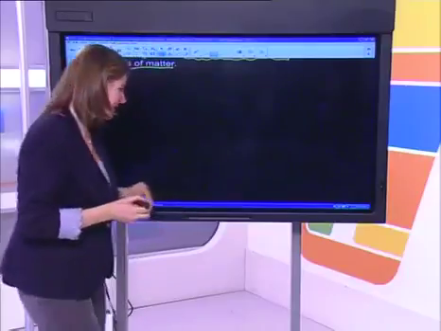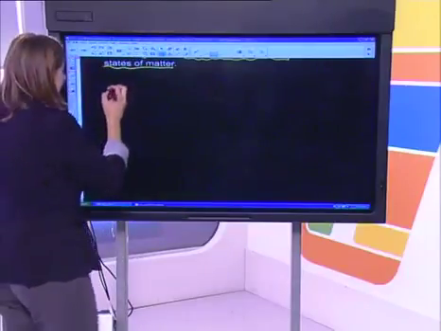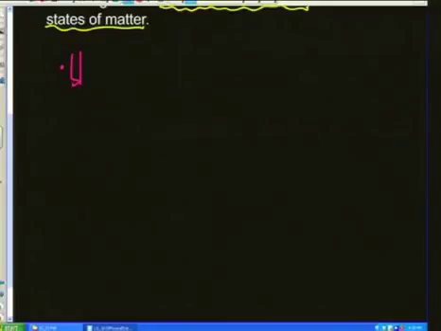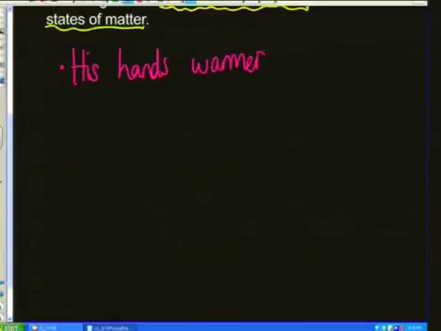So let's jot a few points down. Number one, we can say his hands are warmer. Obviously much warmer than the ice surrounding it. And so that would cause the ice to melt. Directly at that point where he's holding it, the ice will melt and will result in some moisture.